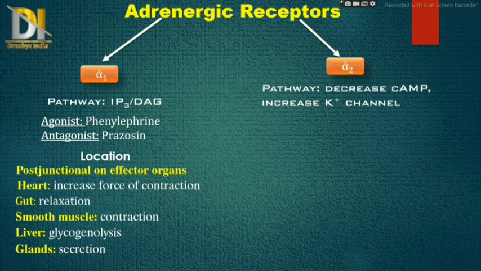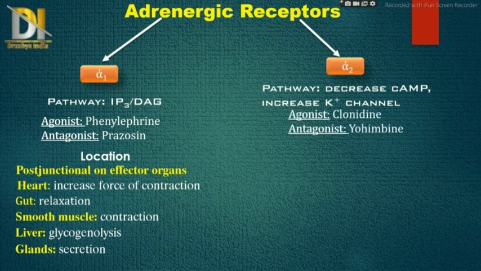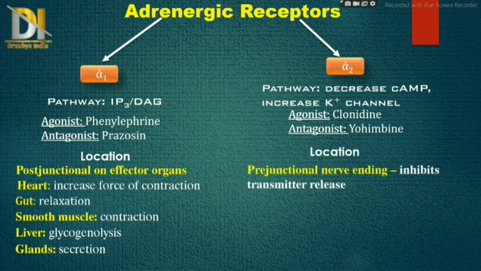Then the second type is the alpha 2 receptor. It works through a pathway in which it decreases cAMP and increases the potassium channel. In alpha 1, the IP3/DAG pathway, the secondary messenger is IP3/DAG, and in alpha 2 it is cAMP. Then its agonist is clonidine and antagonist is yohimbine. Now we will see about its location. It is at the prejunctional nerve ending, which inhibits transmitter release.